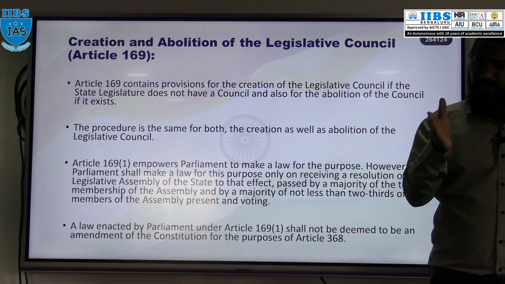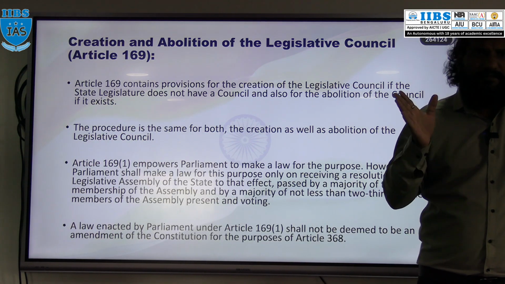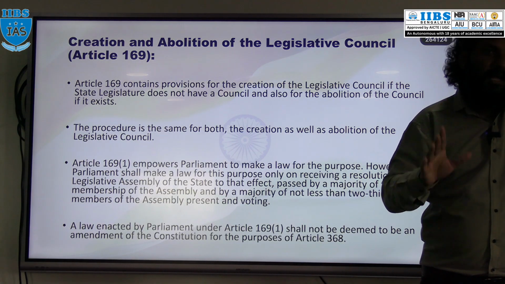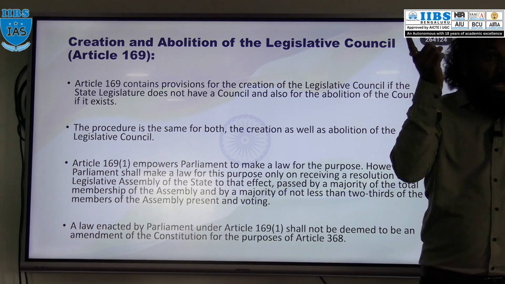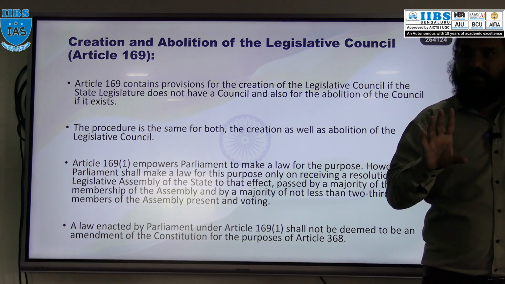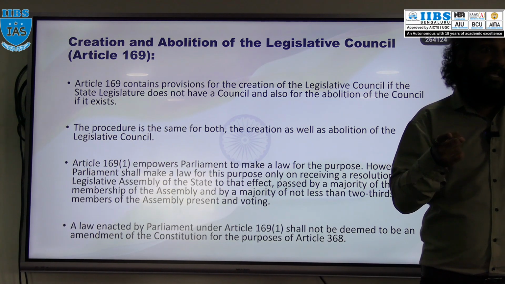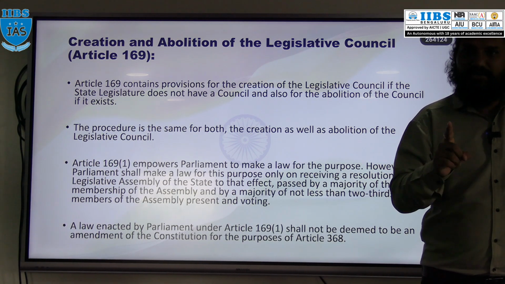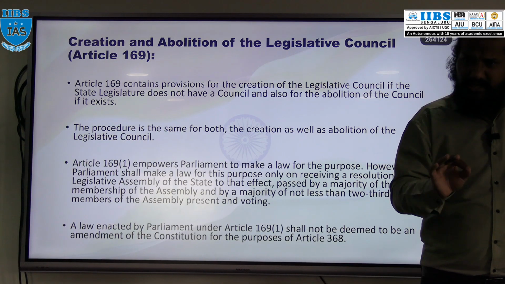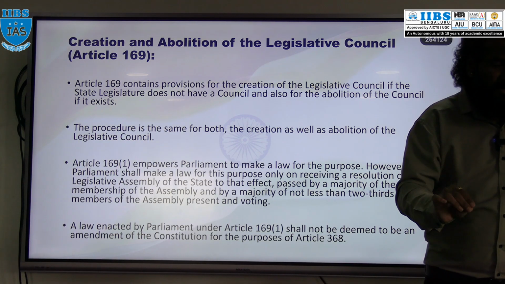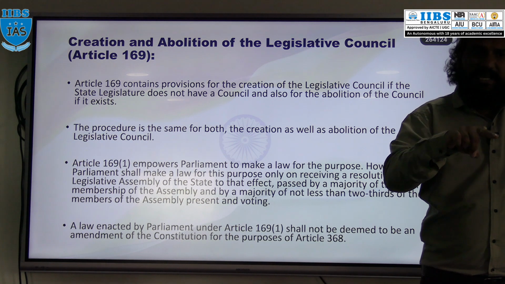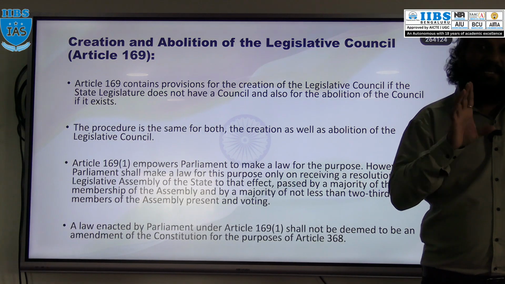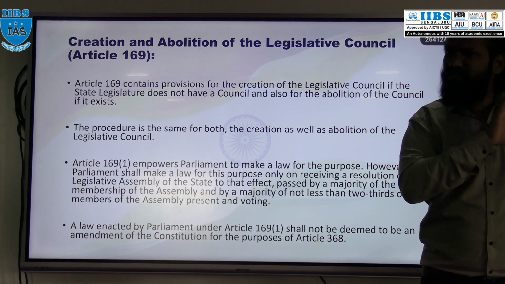Even if the bill got the assent of the President, there will not automatically be a creation or abolition of the council. The President has to issue the notification, and in that notification clearly mention that within 60 days or 30 days of this notification, there shall be a creation or abolition of the legislative council in so and so state. Then only it can be created or abolished, otherwise not.